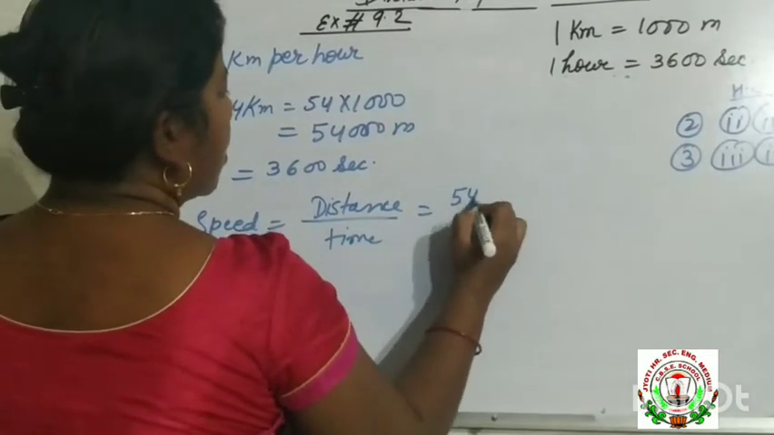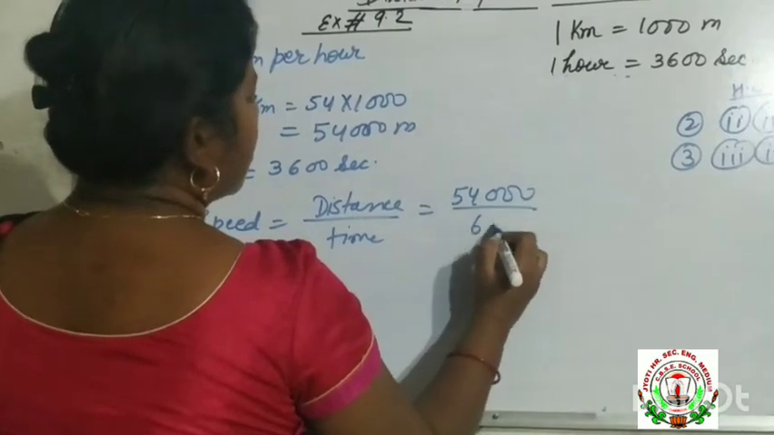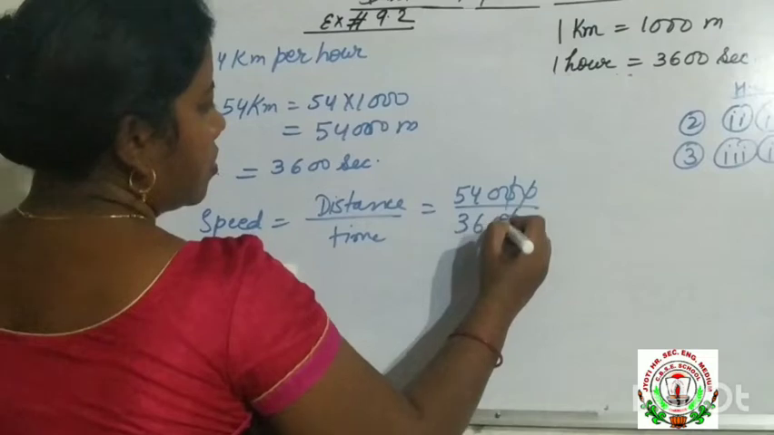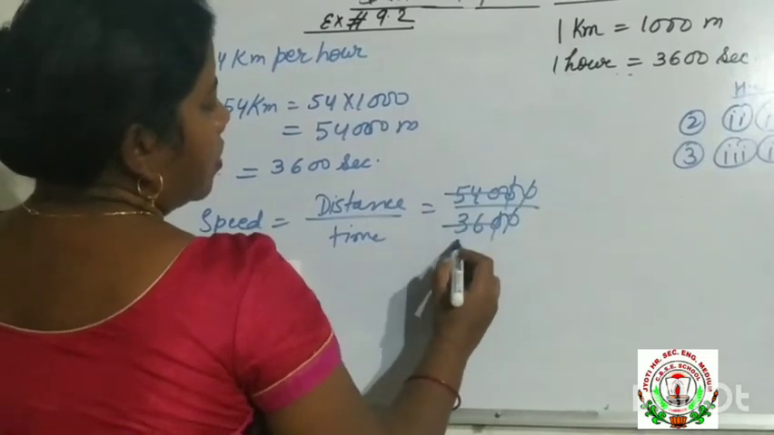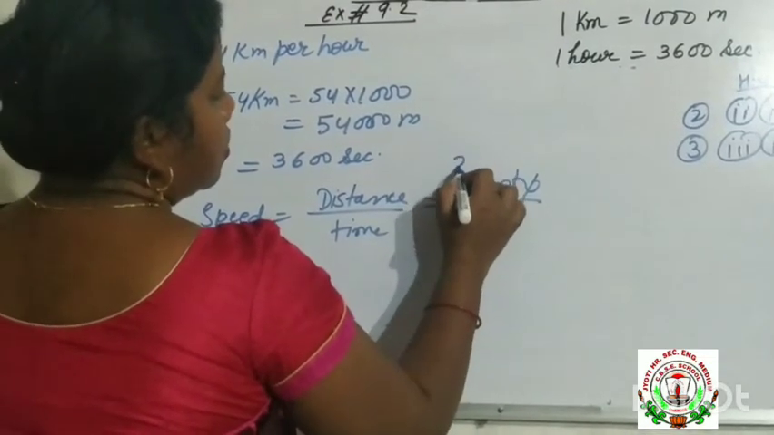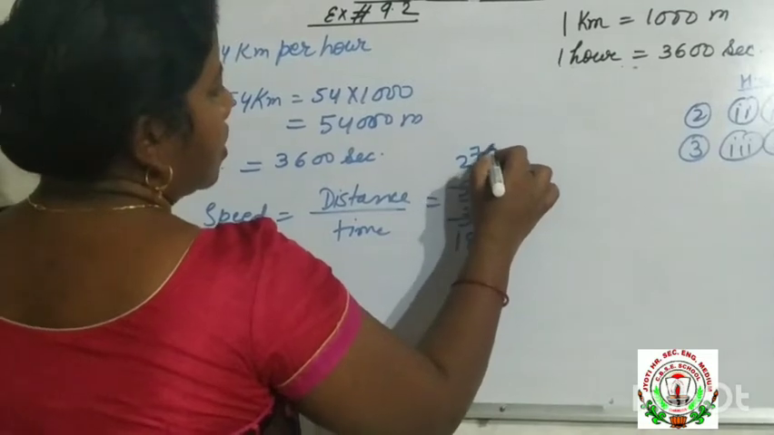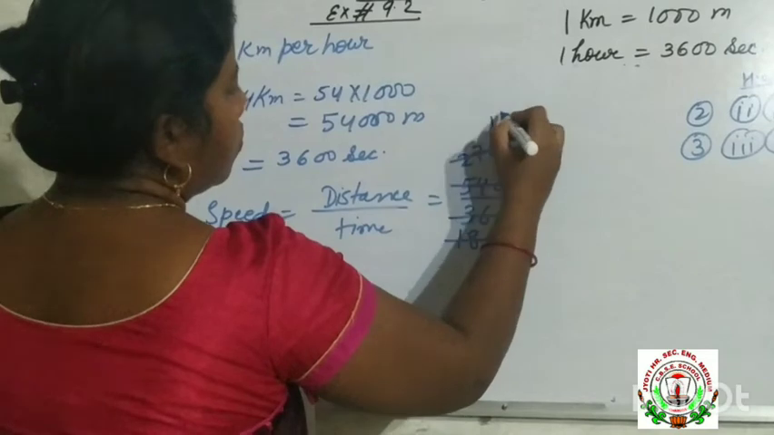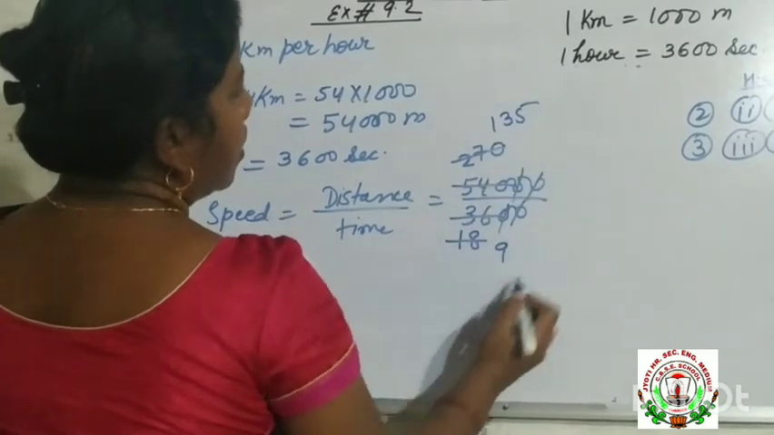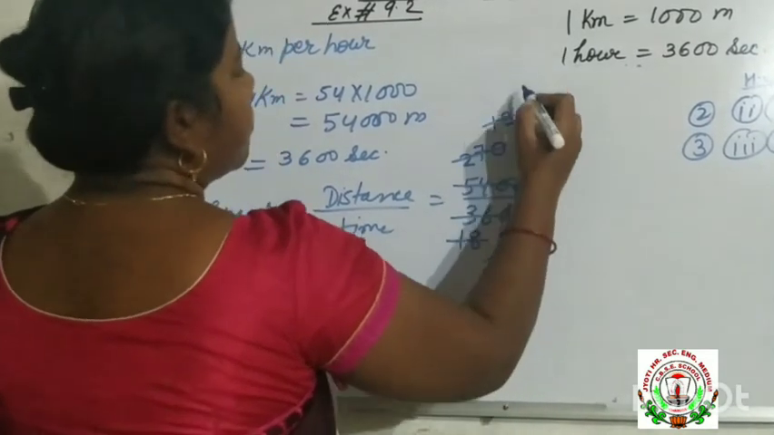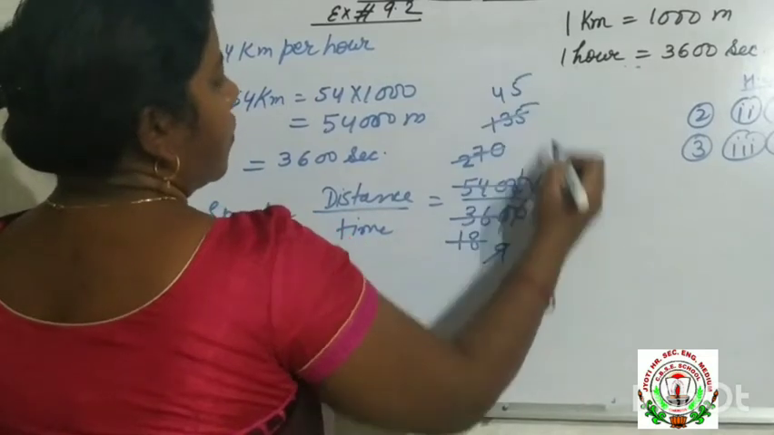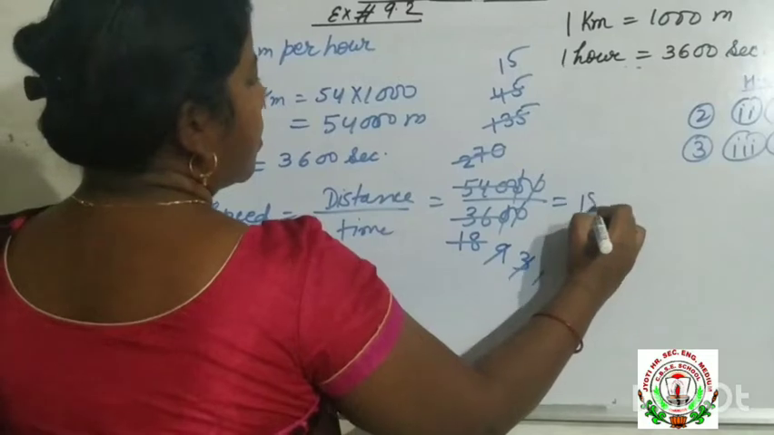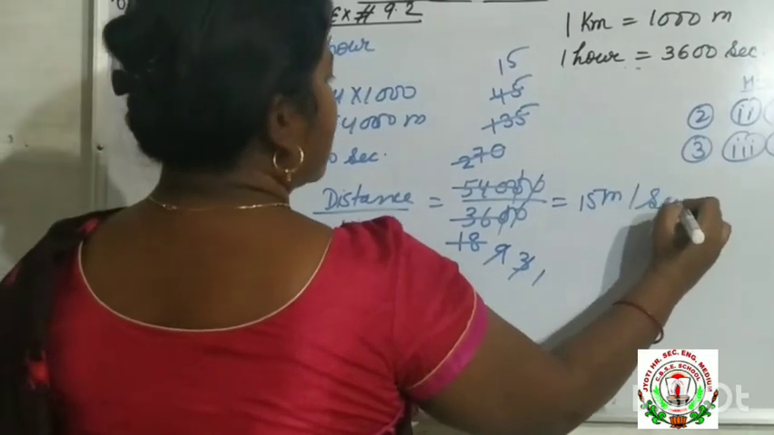Distance is 54,000 and time is 3600. Now we will cancel it. Cancel the zeros. 2 1 are 2, 2 8 are 16, 2 2 are 4, 2 7 are 14, 2 9 are 18, 2 3 are 6, 2 5 are 10, 3 3 are 9, 3 4 are 12, 3 5 are 15. That is 15 meter per second.